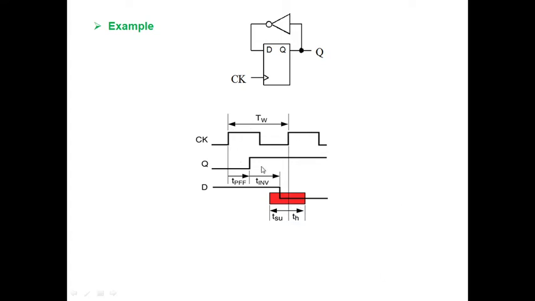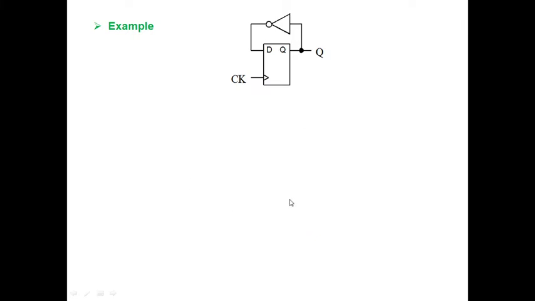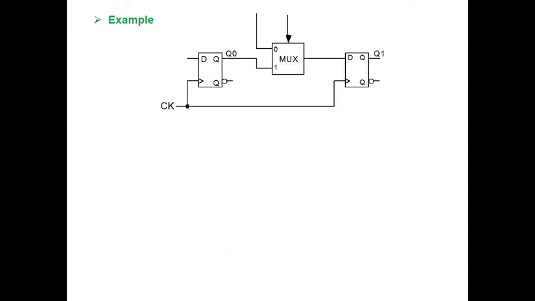Now I need to find out the TW in this case, that is the time period. I expect that TW is greater than or equal to TPFF plus TINB plus the setup time of the flip-flop, because again the rising edge of a clock is happening here. So this is my setup time of the flip-flop, for which this data signal is stable. Let me check the equation. Yes, it is right. TW is greater than the maximum TPFF plus the maximum propagation delay of an inverter plus the setup time. So I do have one more example here.